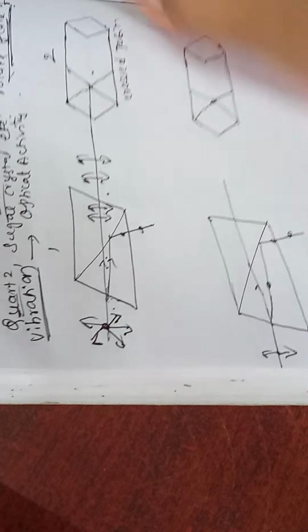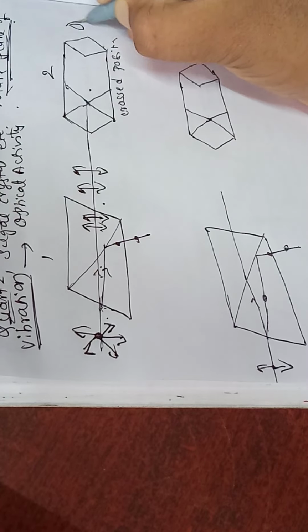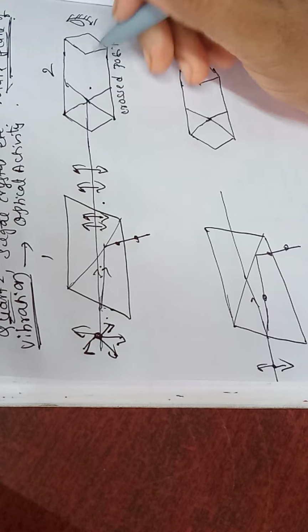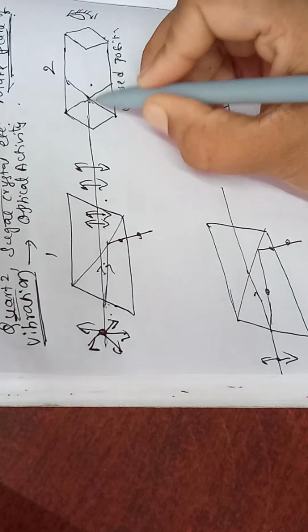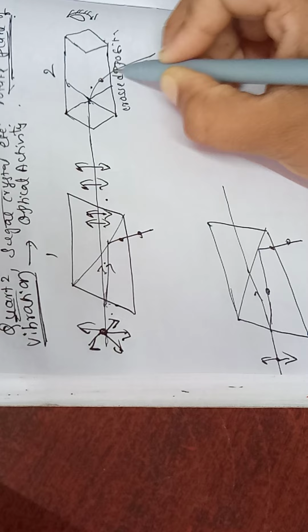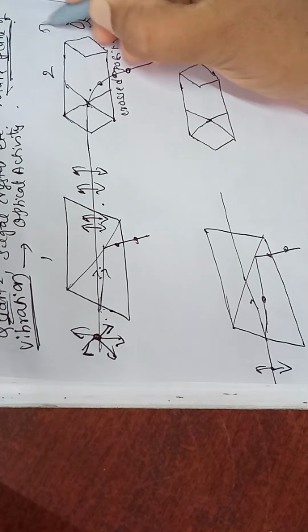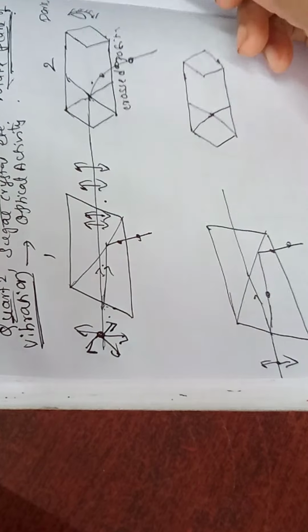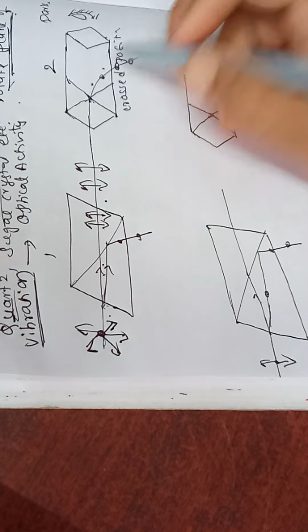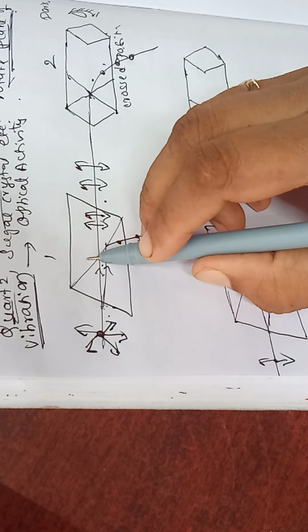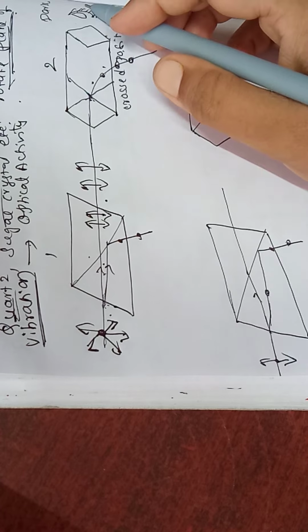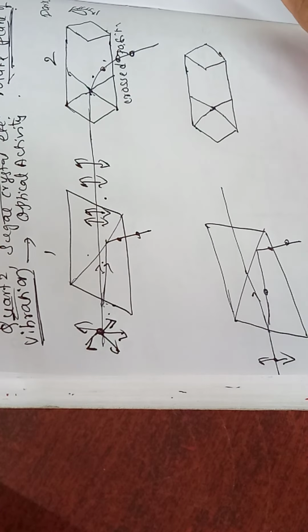Now here is the observer. He will not find any light coming out. The field of view will be dark when the second Nicol is placed in crossed position to the first. So no light is transmitted, the field of view is dark.